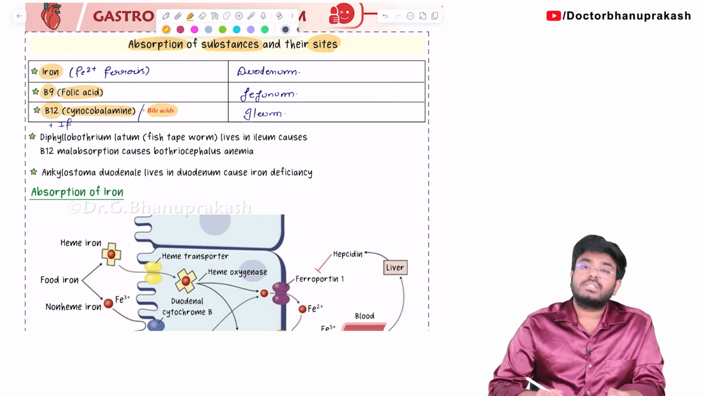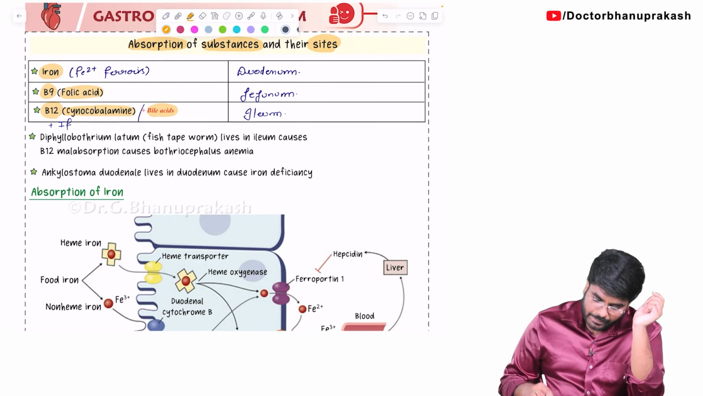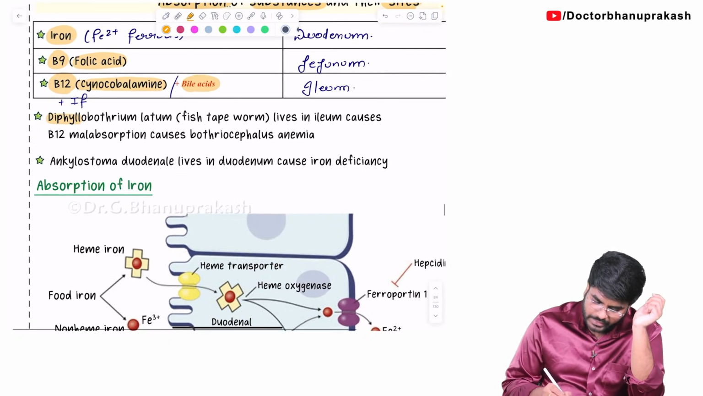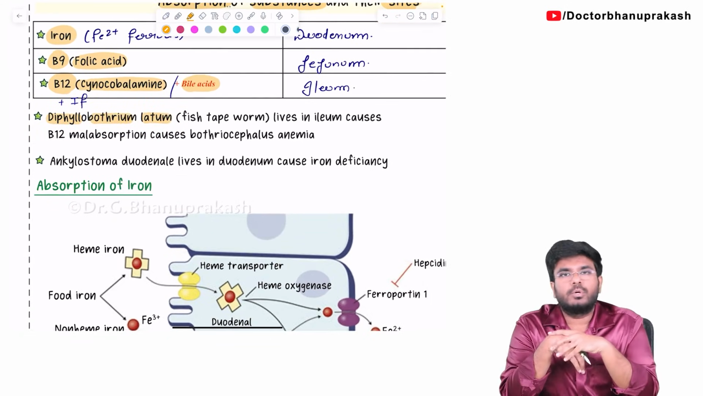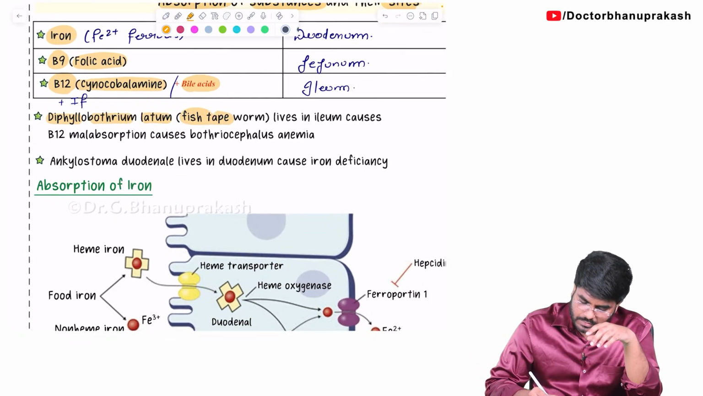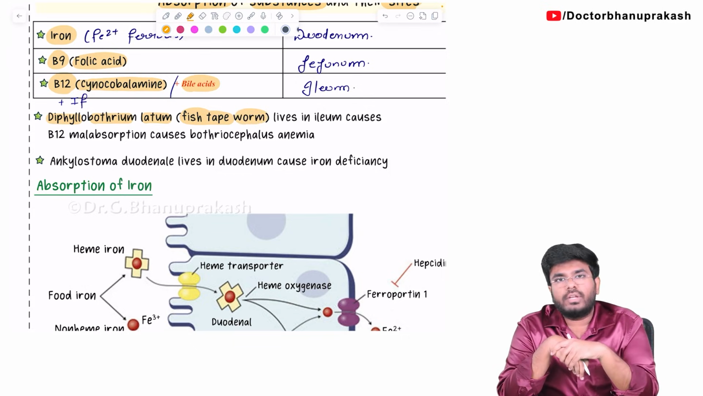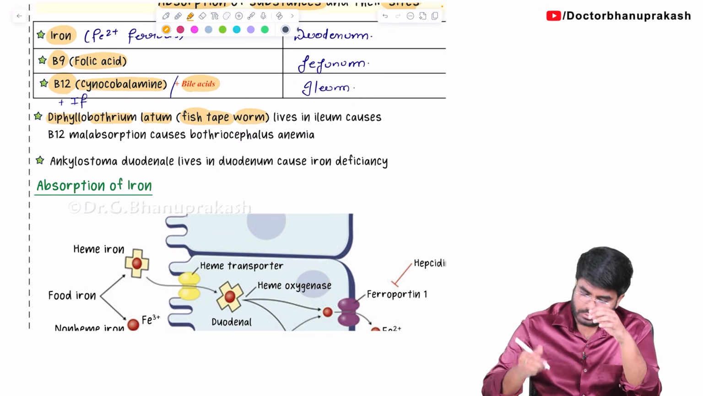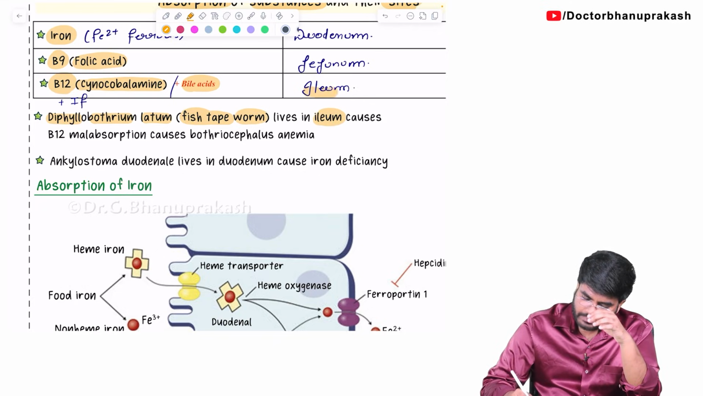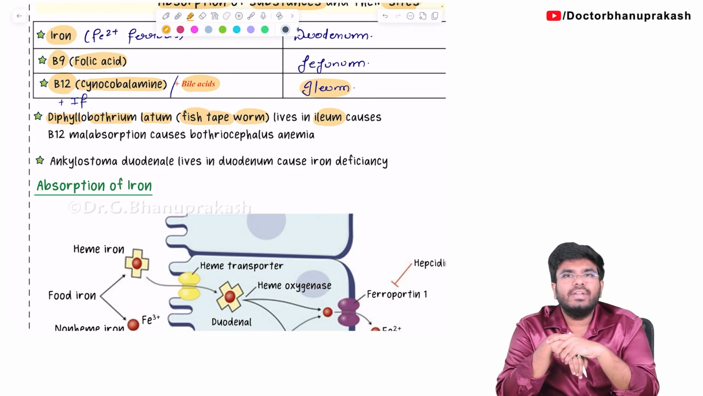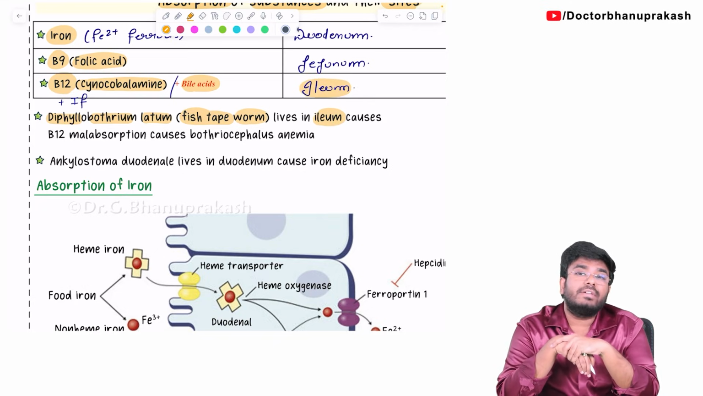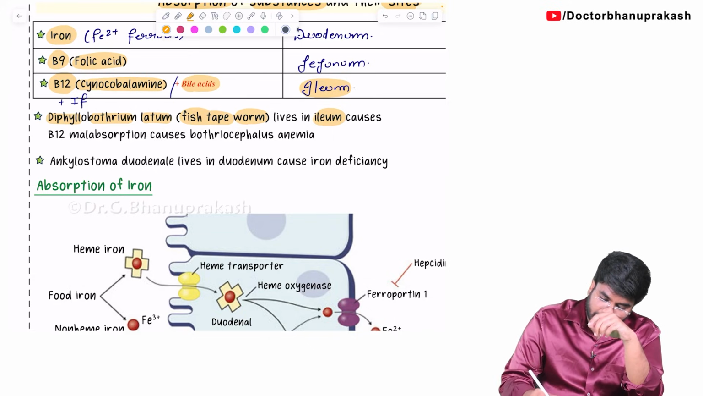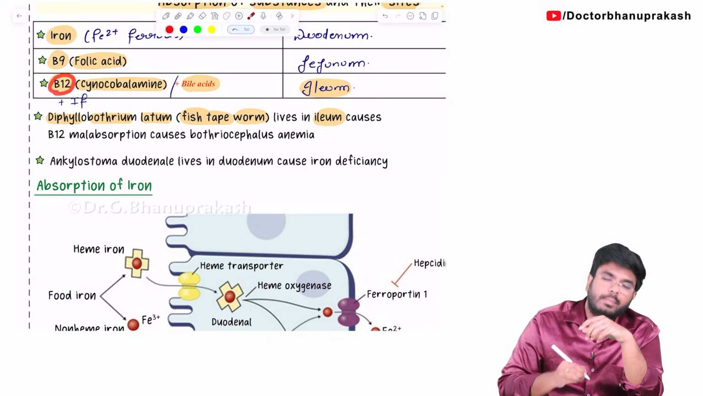So, how questions are going to show up in your exam? Let's say there is a parasite called as Diphyllobothrium latum, which is also called as a fish tape worm. Now, where is it going to live? Once you get this infection, this parasite is going to occupy your ileum. As it is living in your ileum, it is going to interfere with the absorption of what? It will definitely interfere with the absorption of vitamin B12.